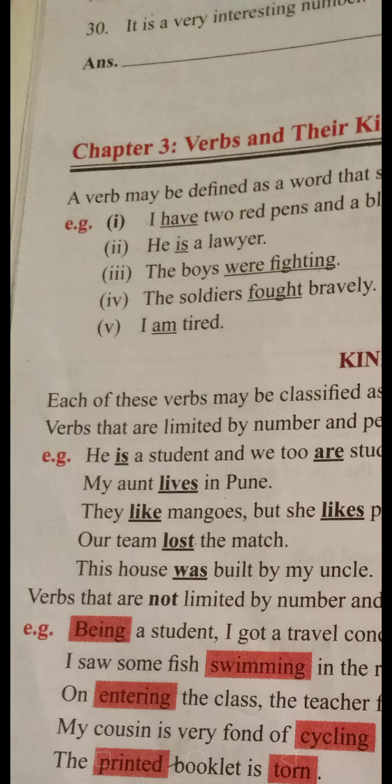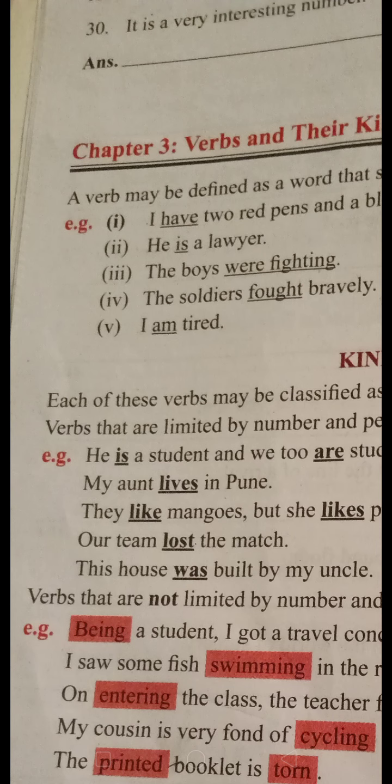My aunt lives in Pune. My aunt is a third person singular, and that's why, if there is a third person singular, it takes the s or es form of the verb. That's why here it is "lives". My aunt lives in Pune. It is not "my aunt live", because if it were "my aunts", then we would write "live". But here it is third person singular only, my aunt, so we write the s form of the verb.